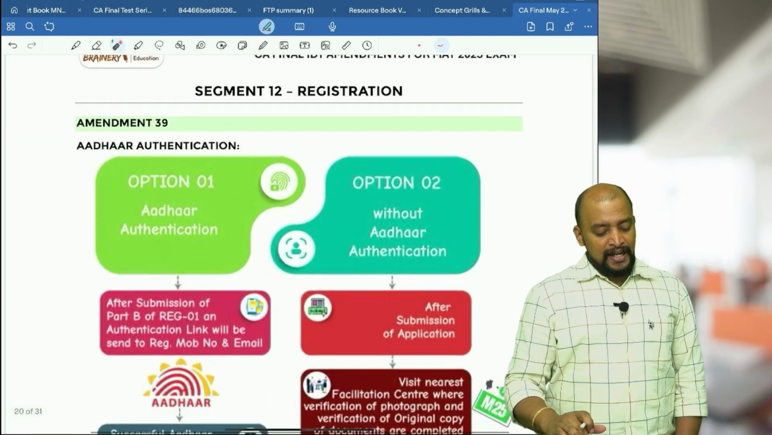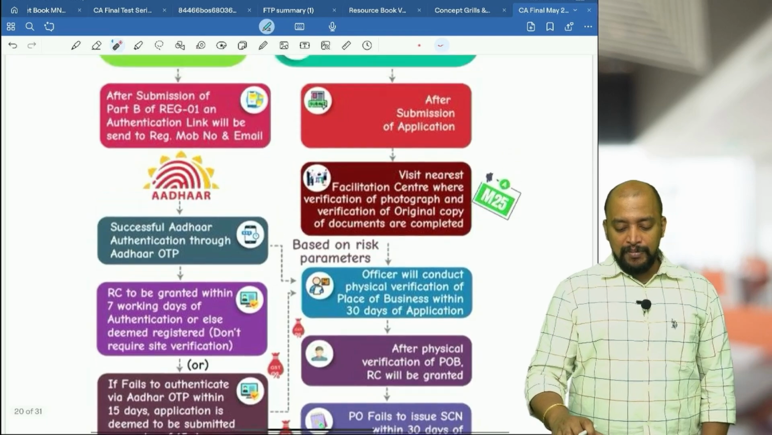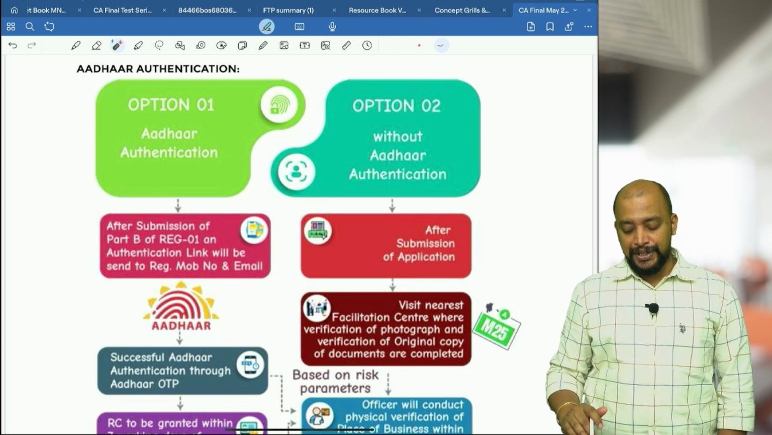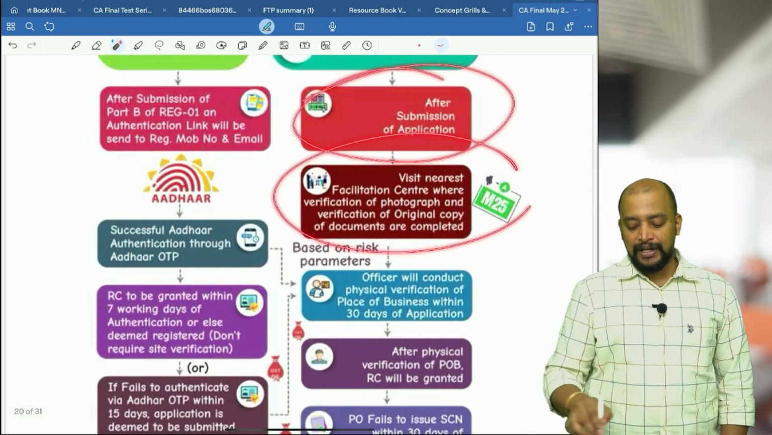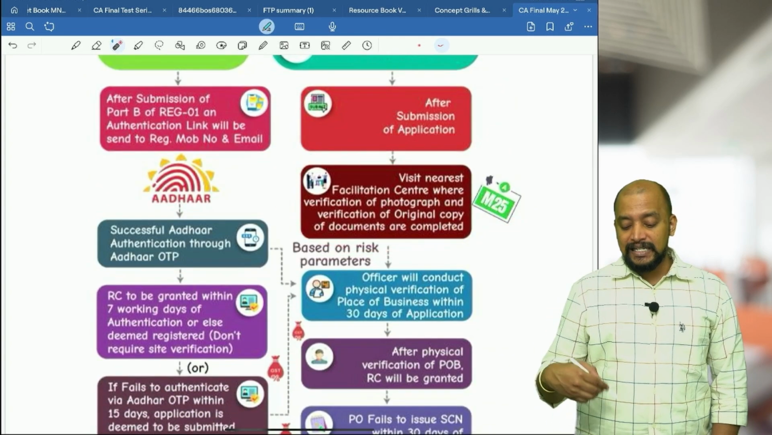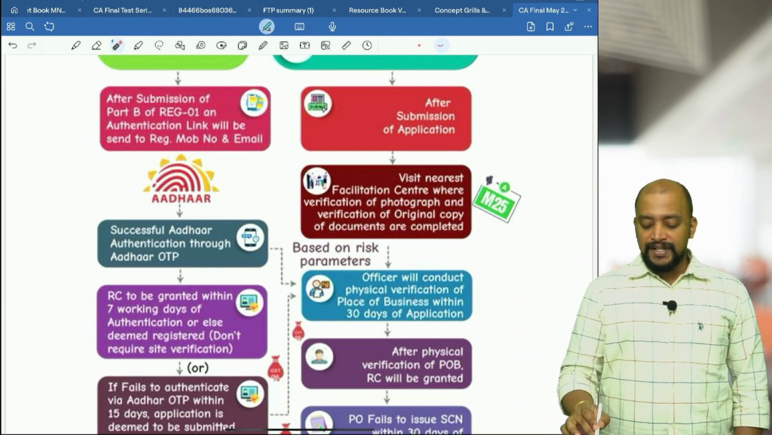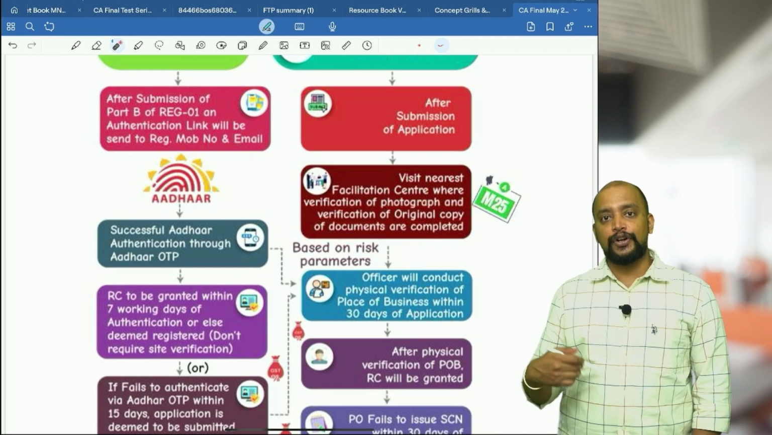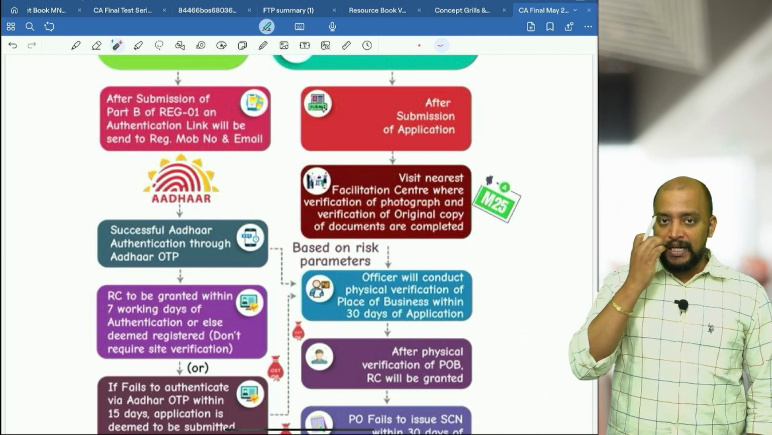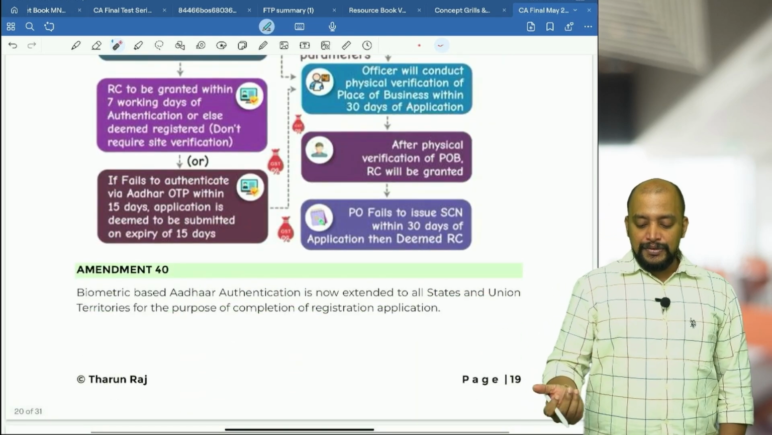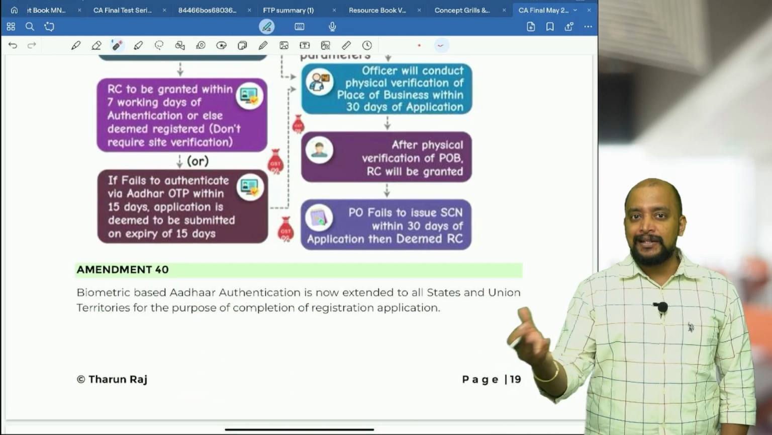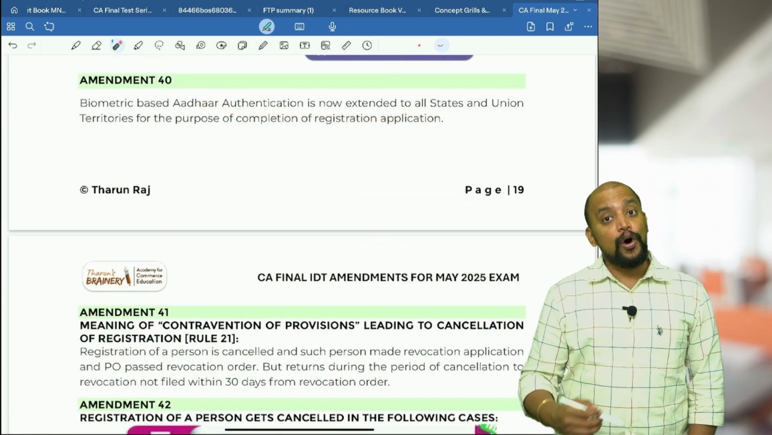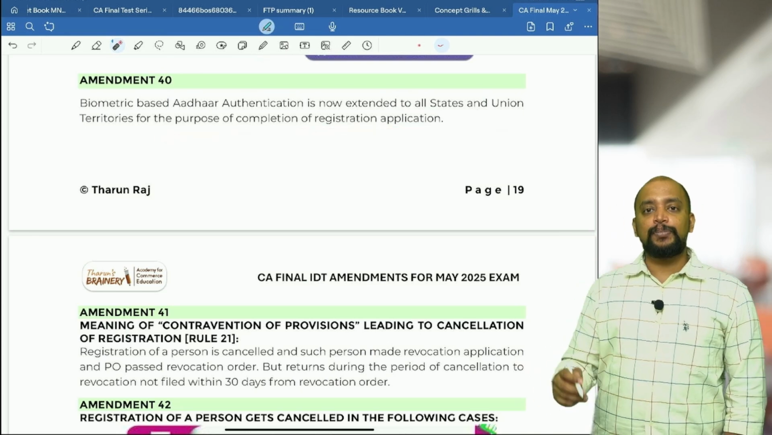Okay, next one. In registration, there is one amendment for the procedure for registration. Whenever you are making an application without Aadhaar authentication, after submission of the application, the person should visit the nearest facilitation center, where the verification of photograph and verification of original copies of the documents are completed. So that needs to be done. This is one amendment, and the physical verification need not be in the presence of the applicant. That point is already there. Then biometric Aadhaar authentication is now extended to all states and union territories for the purpose of completion of the registration application.